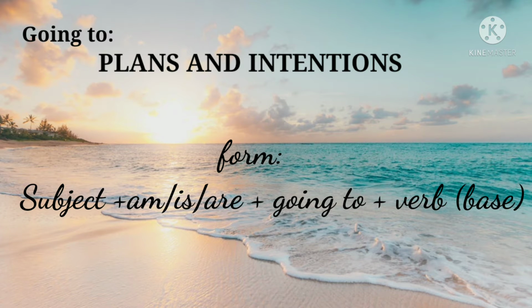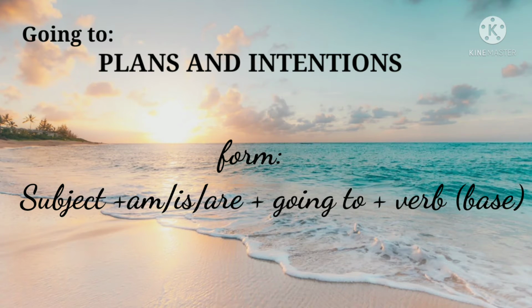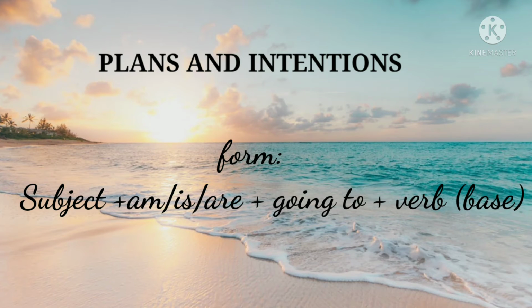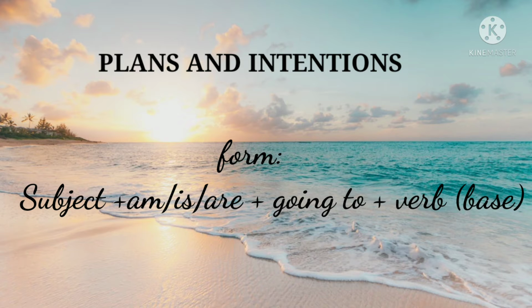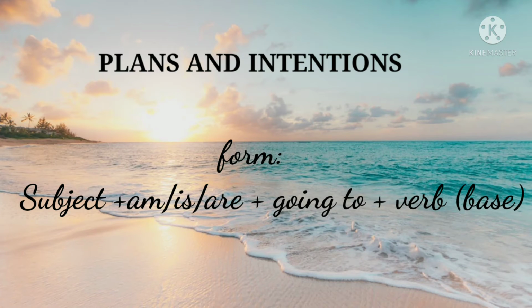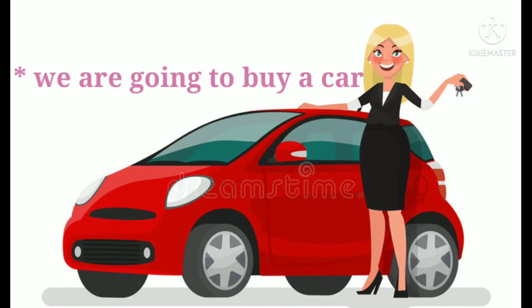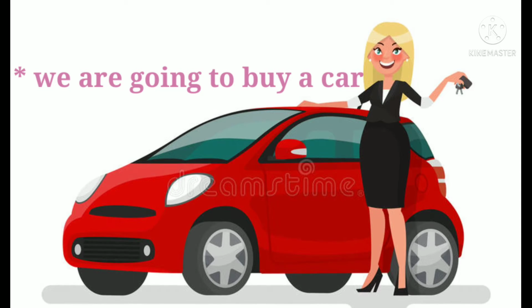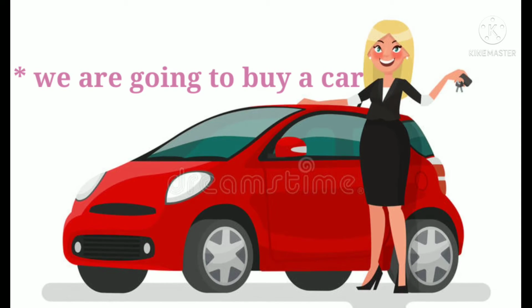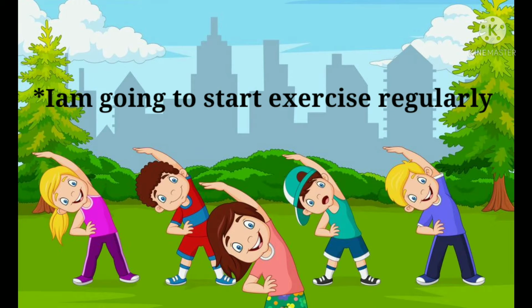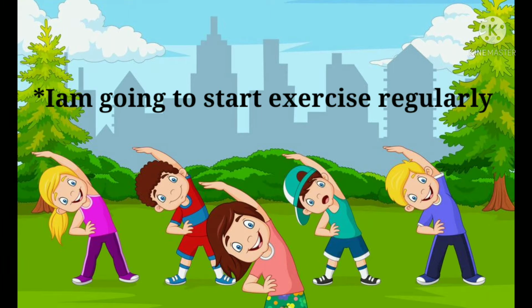We use going to express plans and intentions. We make this form with subject plus am or is or are plus going to plus verb in the base form. For example, we are going to buy a car. That means we have a plan to buy a car soon. Another example, I am going to start exercising regularly.